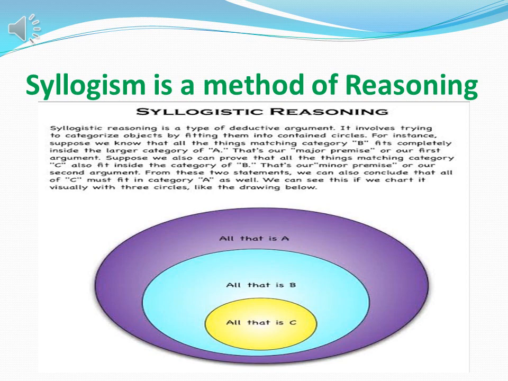For instance, suppose we know that all the things matching category B are completely part of the larger category A, then that is our major premise, or our first argument. Suppose we also prove that all the things matching category C are inside category B, that is our minor premise. So C must be in A as well.